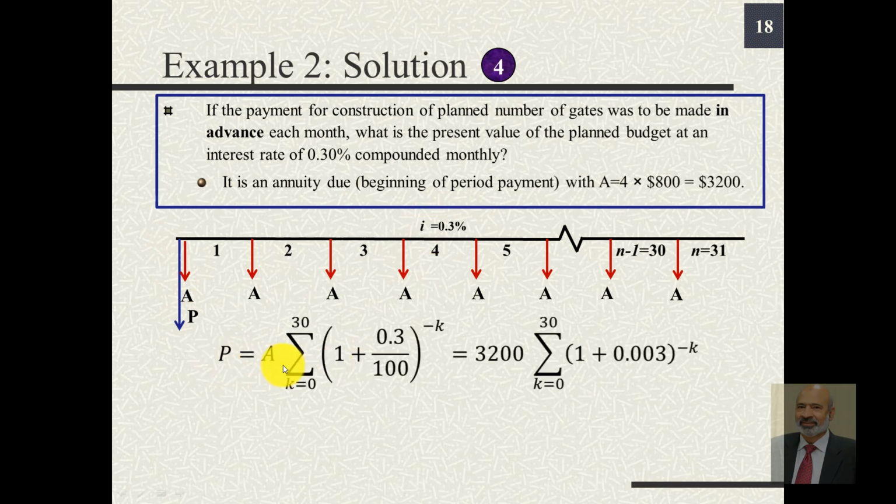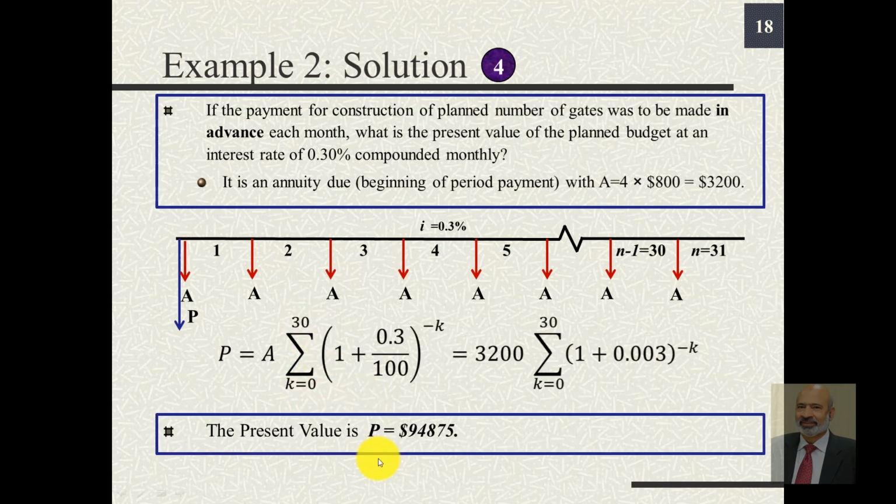The relationship that we use is P is equal to A times summation K equal to 0 to 30, (1 plus i over 100) whole raised to the power minus K. Notice that we sum 31 terms from K equal to 0 to 30, and this sum comes out to be 94,875. So the present value of these 31 payments of $3,200 each is $94,875.